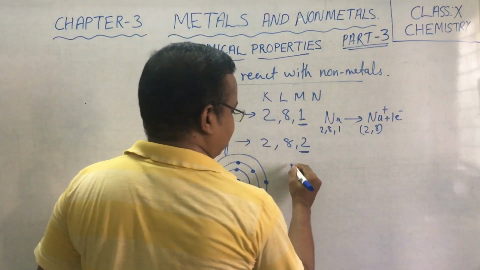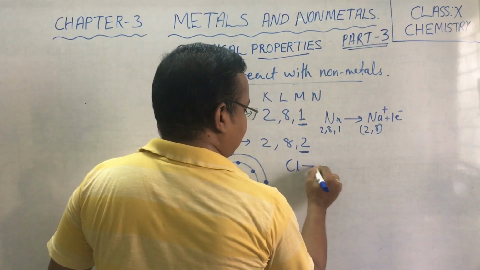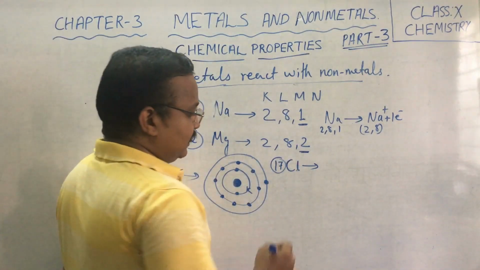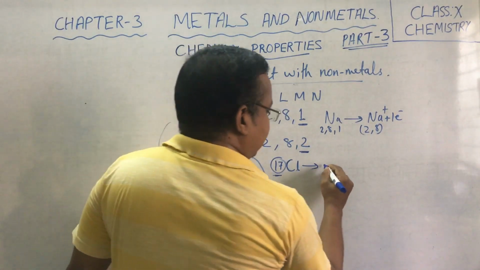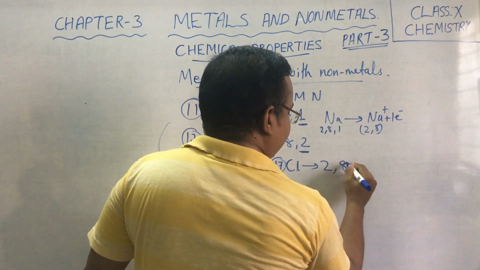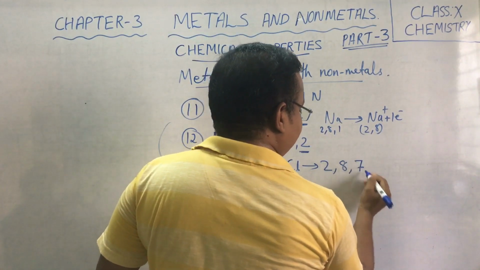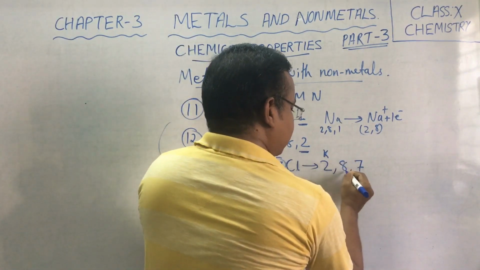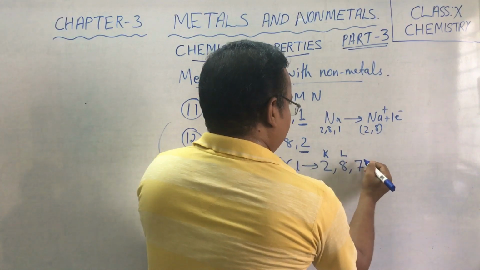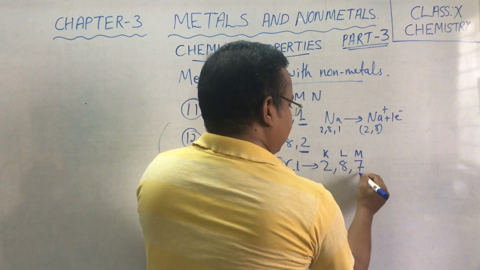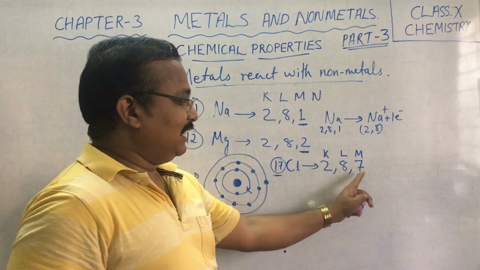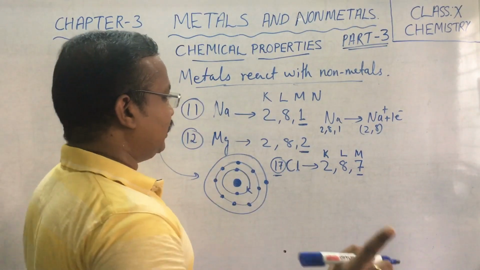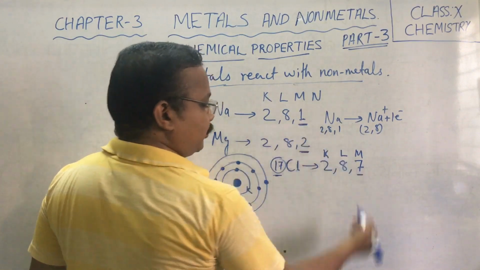Now if you consider a non-metal such as chlorine, let me take an example of Cl. What is the atomic number of Cl? Cl is 17. So the electronic configuration is 2, 8, 7. Now look at this, children. This 2, 8, 7. In the K shell 2 electrons, L shell there are 8 electrons, and in the M shell there are 7 electrons. Now Cl requires 1 electron. Correct? Now this 1 electron sodium is ready to give.